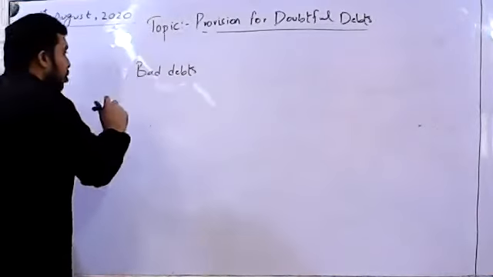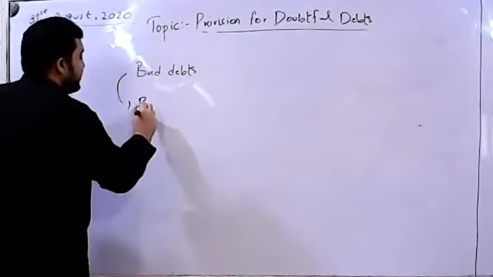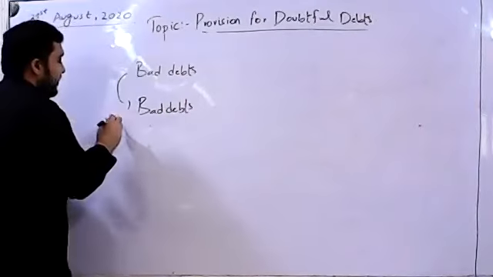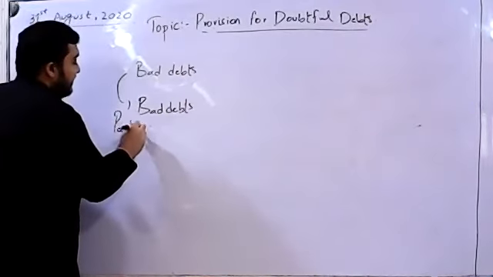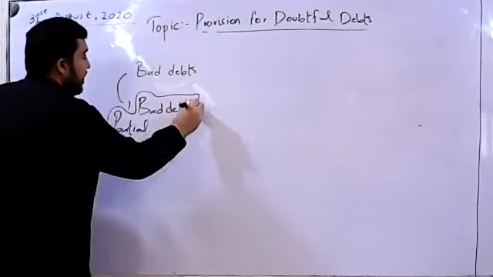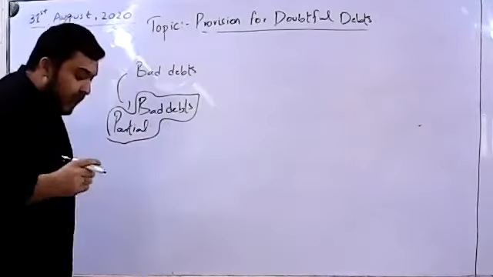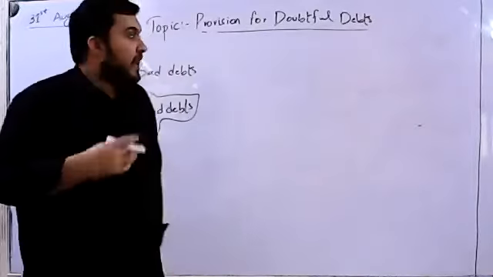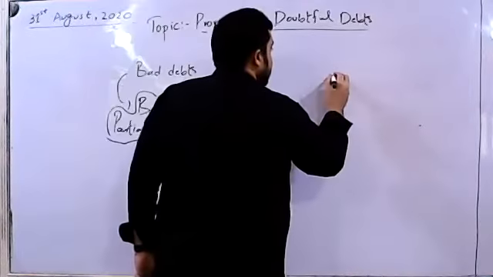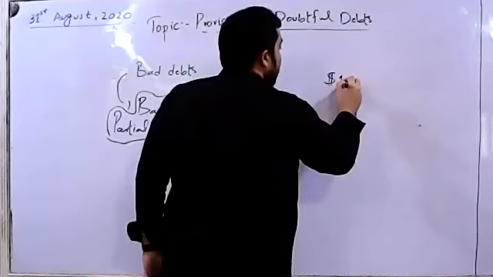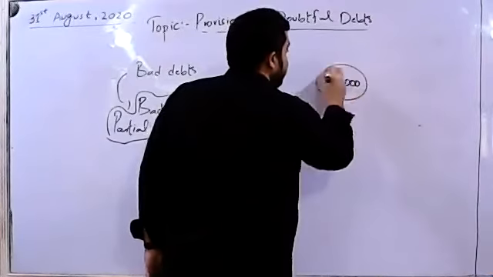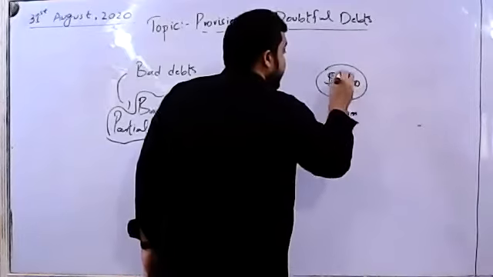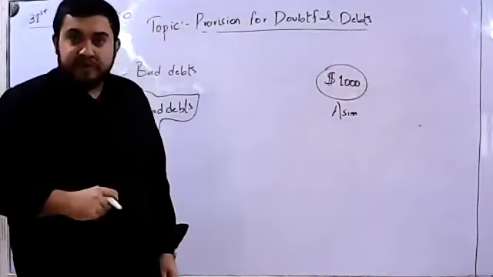Now, one thing relevant to bad debts, which we might have studied earlier as well, is partial bad debts. What are partial bad debts? Sometimes there are situations where, let's say, Mr. Asim had to pay us $1,000.